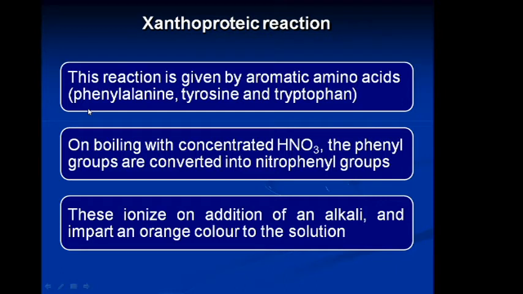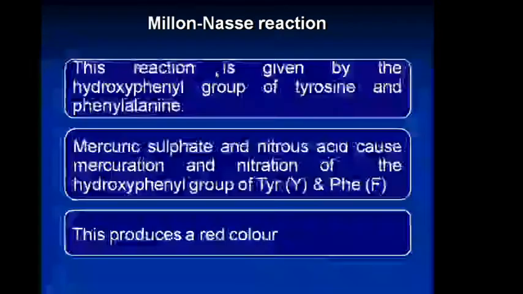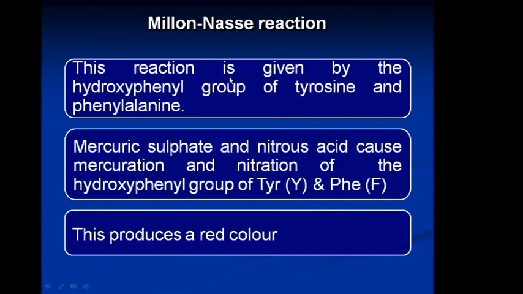Now the next reaction is the Millon-Nash reaction. This reaction is given by the hydroxyphenyl group of tyrosine and phenylalanine. Mercuric sulfate and nitrous acid cause mercuration and nitration of the hydroxyphenyl group of tyrosine and phenylalanine. This produces a red color complex.